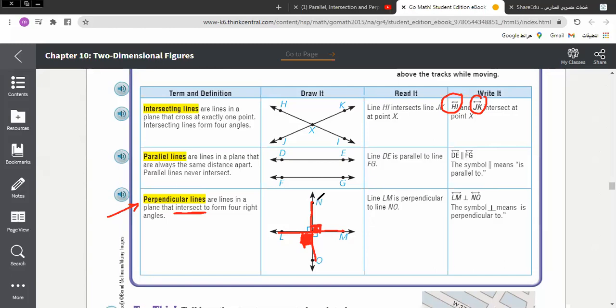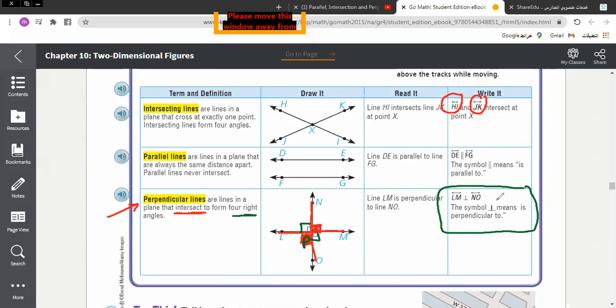N P L. N P M. M P O. Read it in order. That's right. There are 4 right angles.